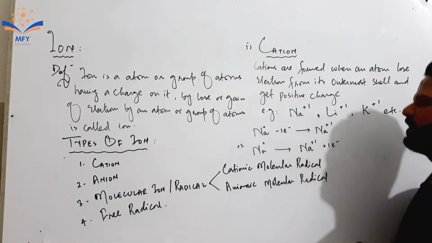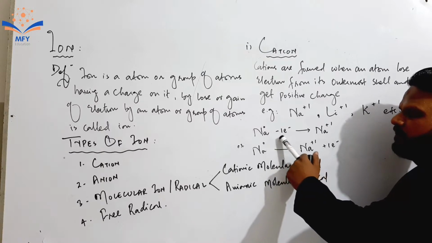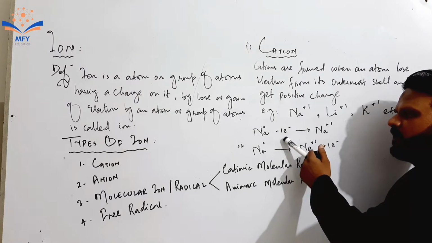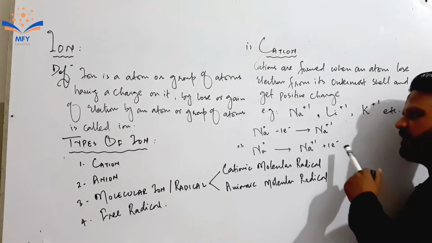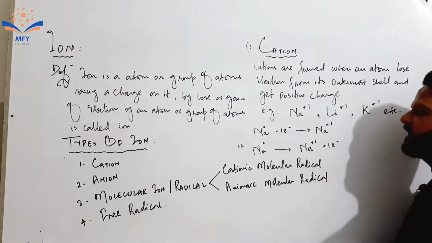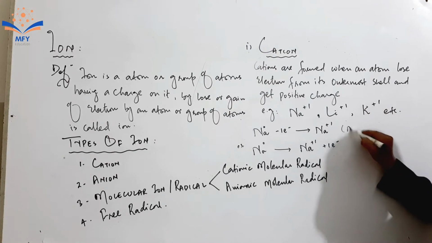If we write the electron on the reactant side, the electron will be negative; if we shift this electron to the product side, it will be positive. It means this sodium metal loses 1 electron and carries plus 1 charge, and it's known as